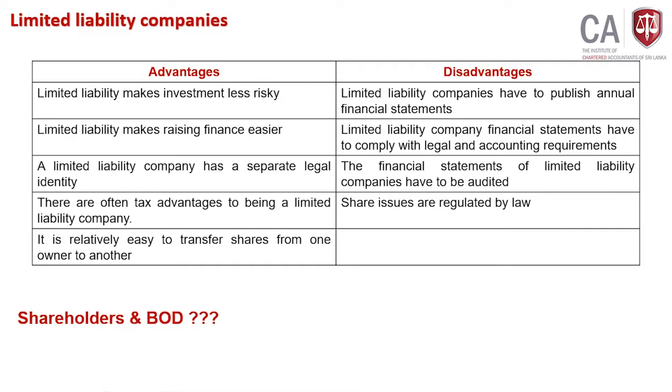Therefore, to give more visibility to shareholders, to ensure whether management has done a proper job or not in their day-to-day work, it's required to have what? An audit by a third party. Why? Because shareholders are not involved in day-to-day business.